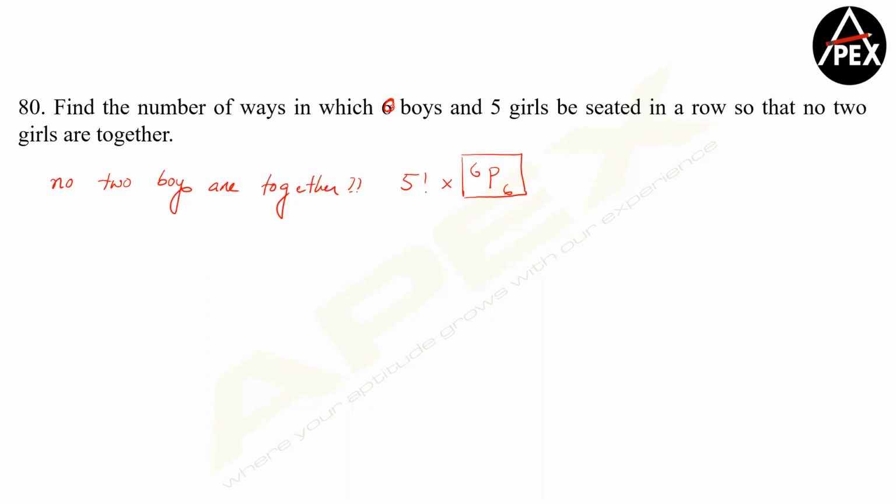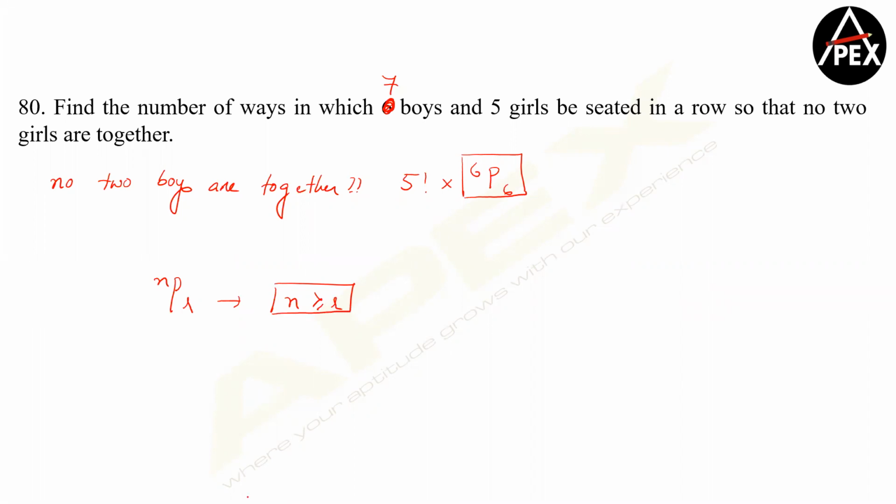What can I not solve? If I give you 7, can you get the answer? The answer becomes no, because you need to understand, when I talk about nPr, n should be greater than or equal to r.